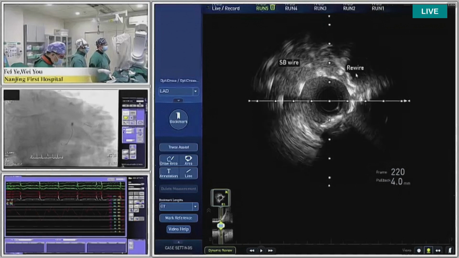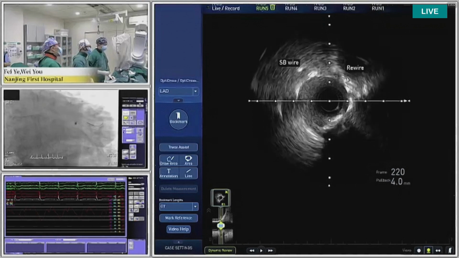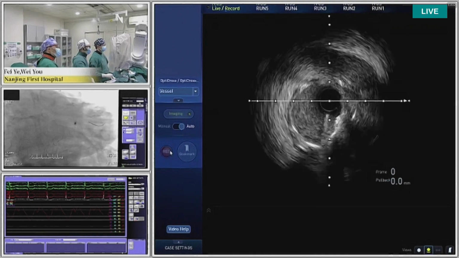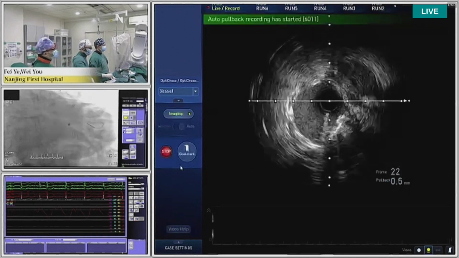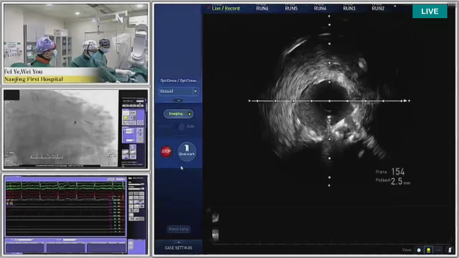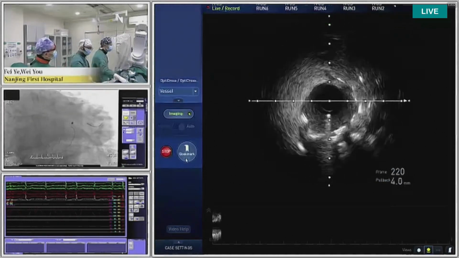Okay, thank you. I think it's very important to guide the rewiring position by IVUS. Even if it's somewhat difficult to understand, it's very important. Thank you, Dr. Pan. So, Dr. Yip, you can go through the PCI procedure. Yes, after confirming by the IVUS, we find that the rewire position is very good.